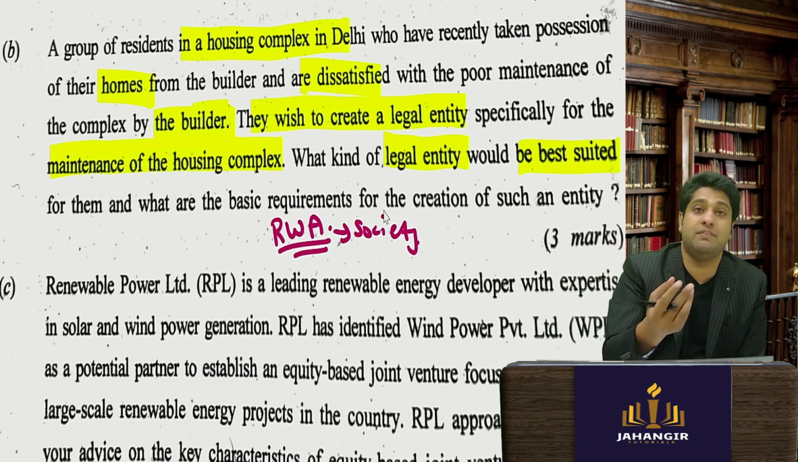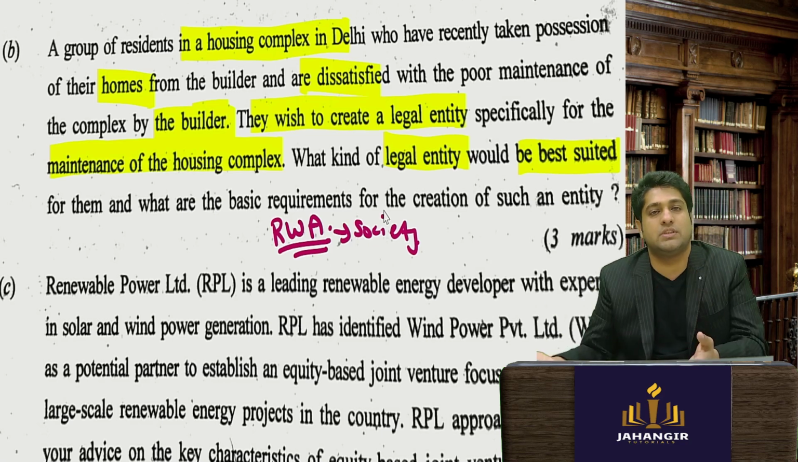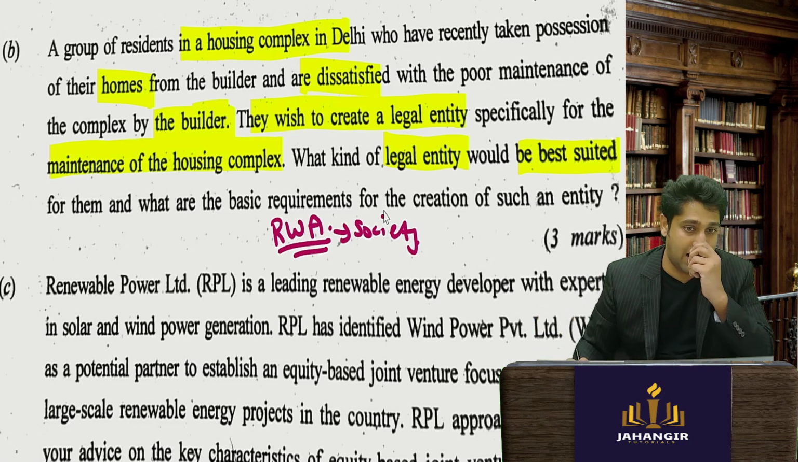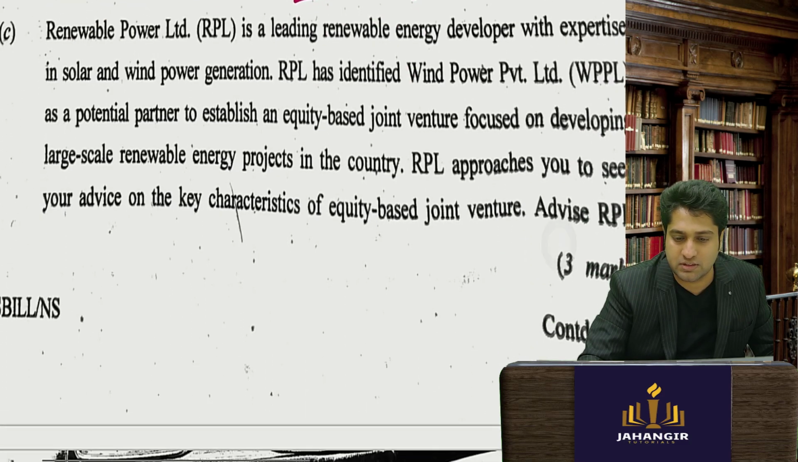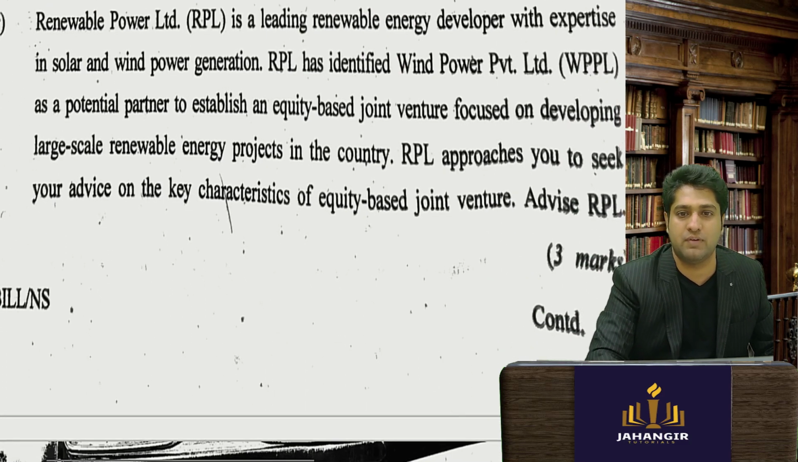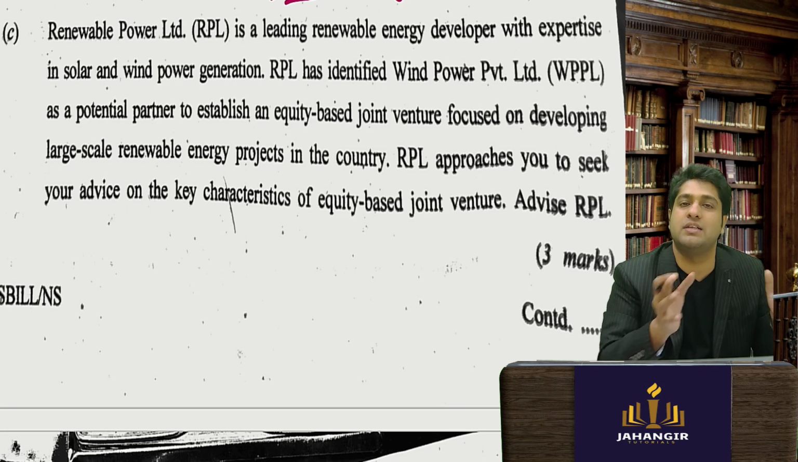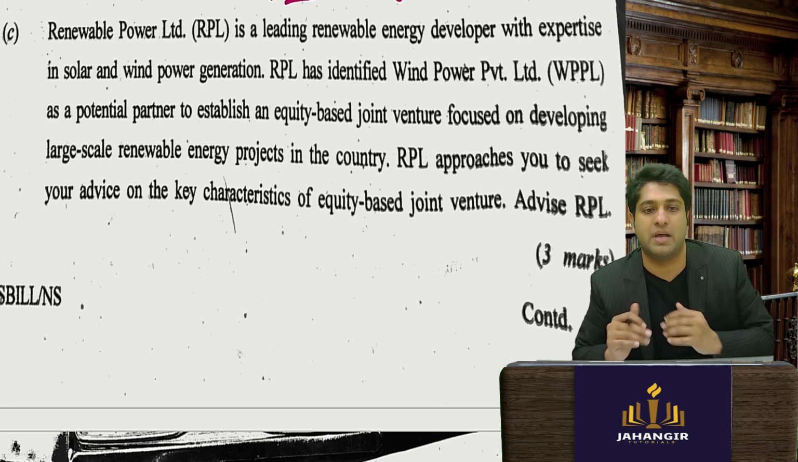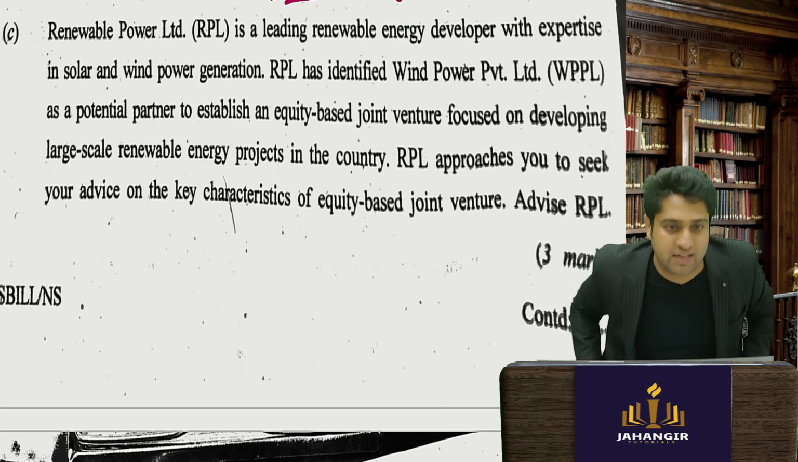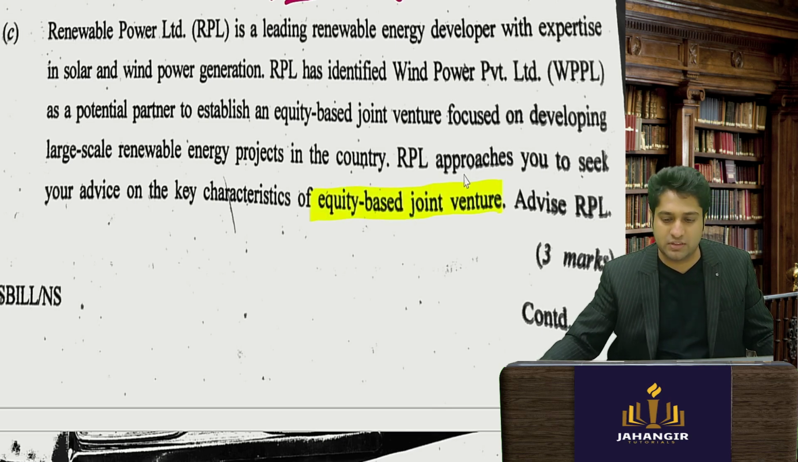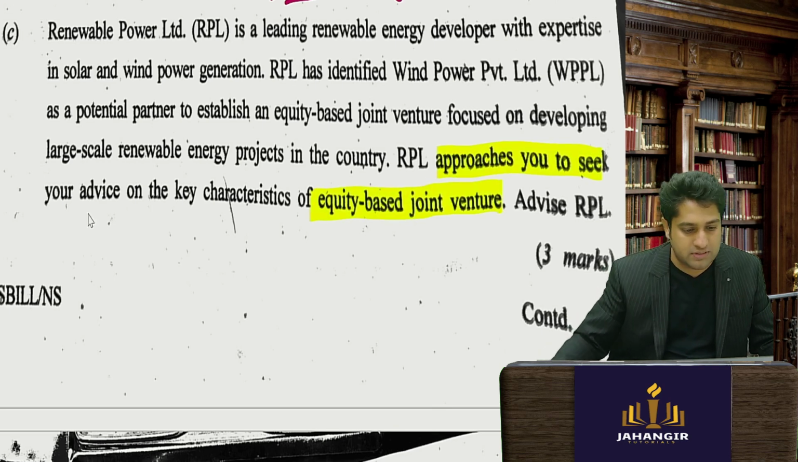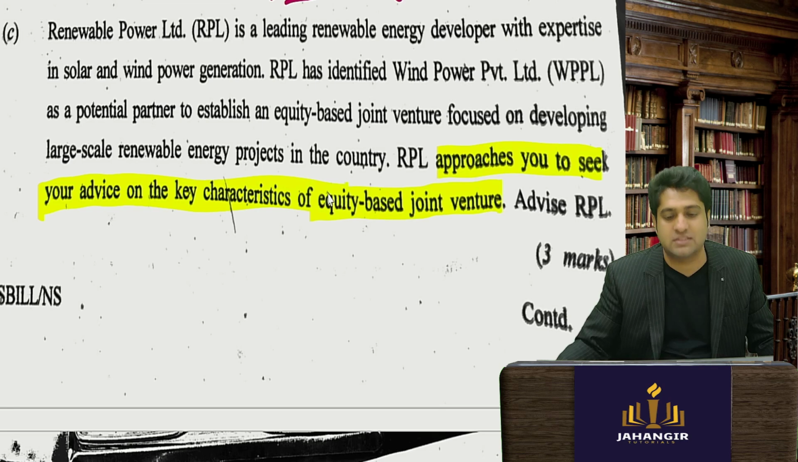The committee will collect maintenance and accordingly will serve the members. So RWA, Residential Welfare Association, is the best legal structure to be setting up here, where it will be created, maintenance will be given by the residents for their own benefits. Next question they have asked, very simple direct question of equity joint venture. Approaches you to seek your advice with the key characteristics of equity joint venture.